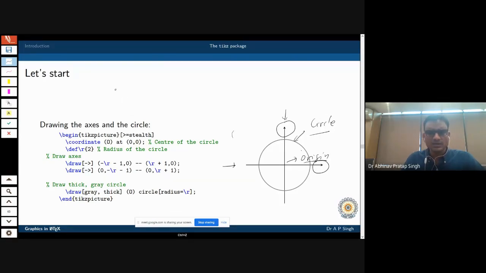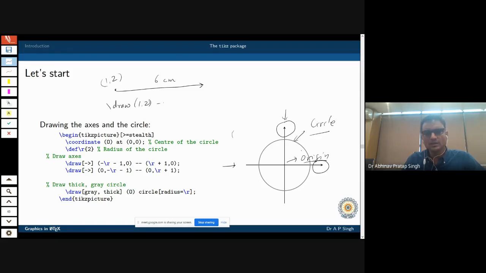Let us say you are at this particular point and you want to go 6 units in this direction. Let us say this length is 6 centimeters. Then let us say its coordinates are 1, 2. Then what you can say is \draw